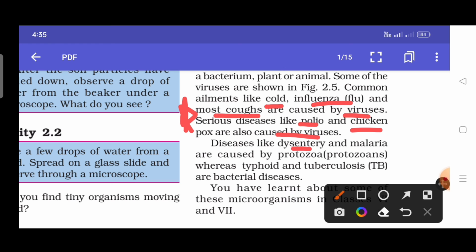Diseases like dysentery and malaria are caused by protozoa, whereas typhoid and tuberculosis (TB) are bacterial diseases.